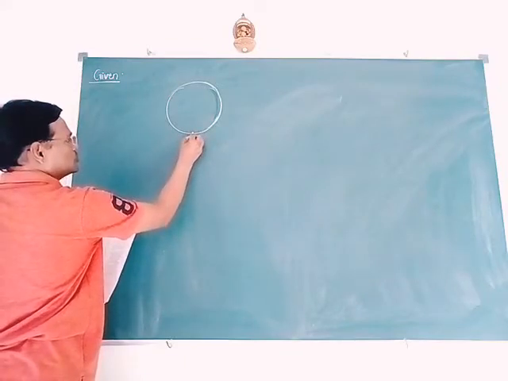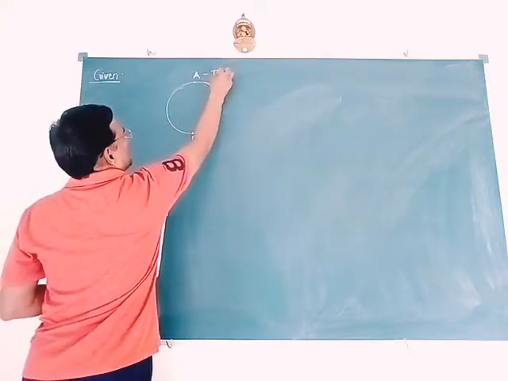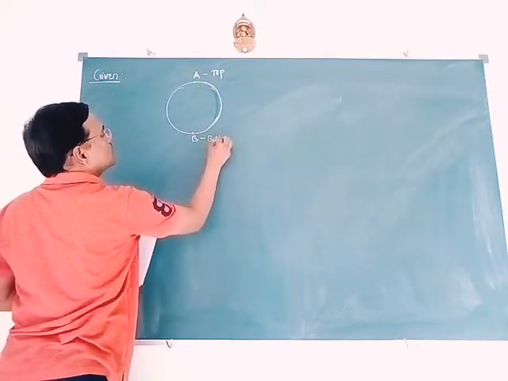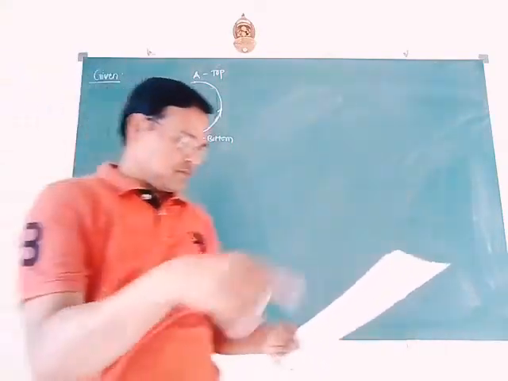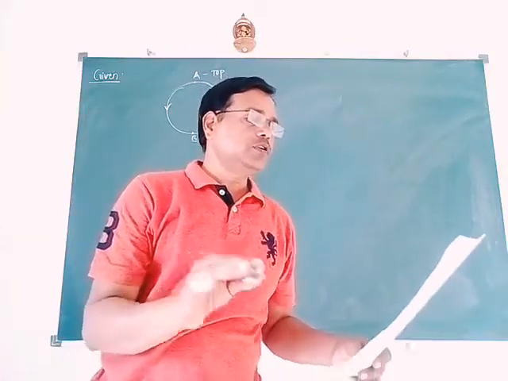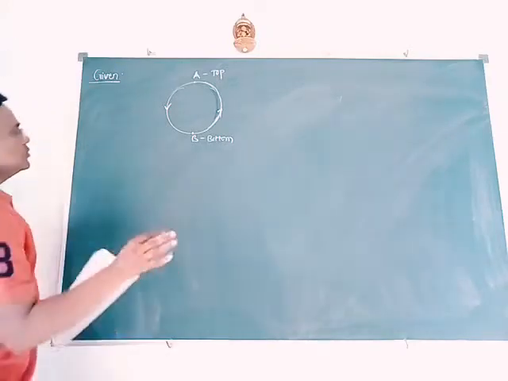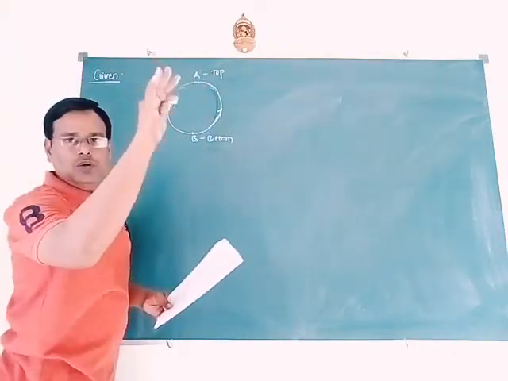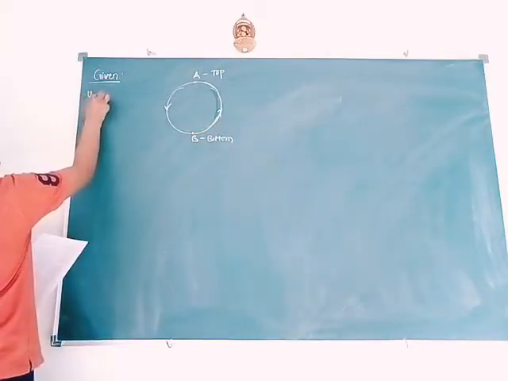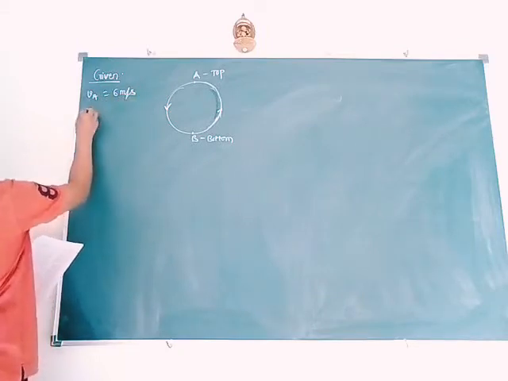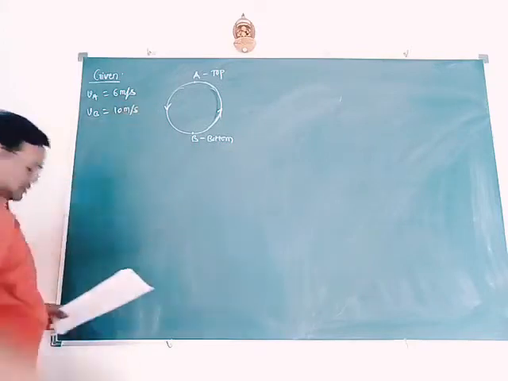This is suppose point B, this is point A, topmost point, and this is bottom point, and it is performing like this inside the sphere of death. The speed of motorcyclist varies between 6 meter per second and 10 meter per second. We know at point A it is lower speed, and at point B it is highest speed. So VA is given, it is 6 meter per second. VB is given, it is 10 meter per second.